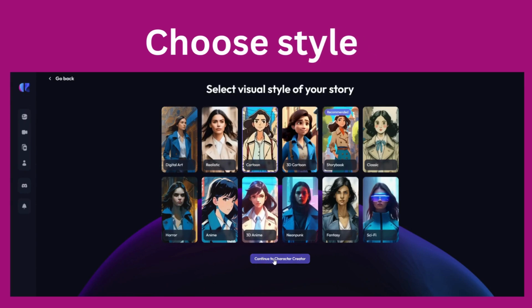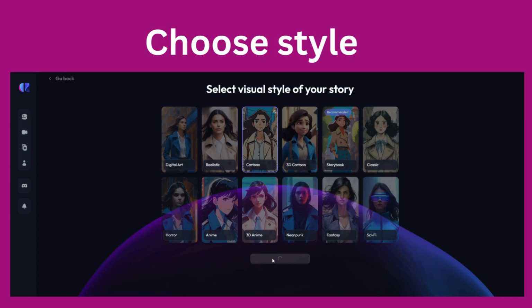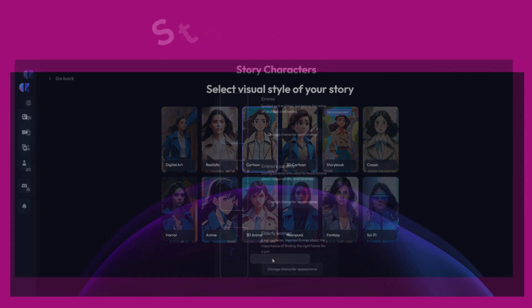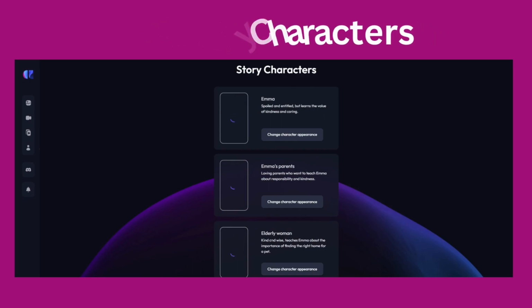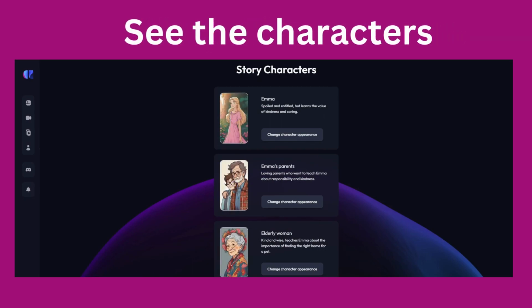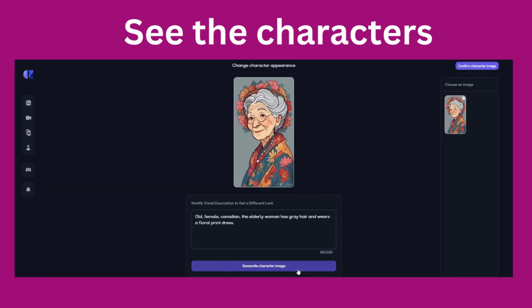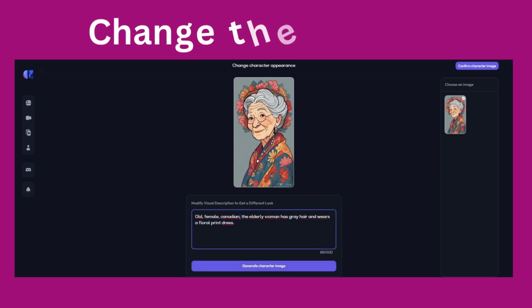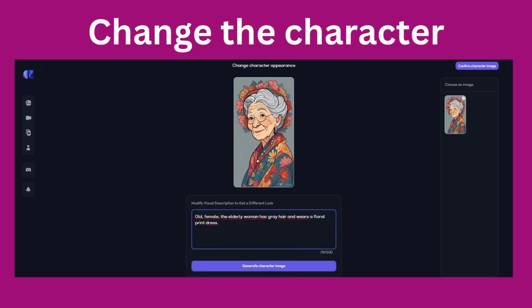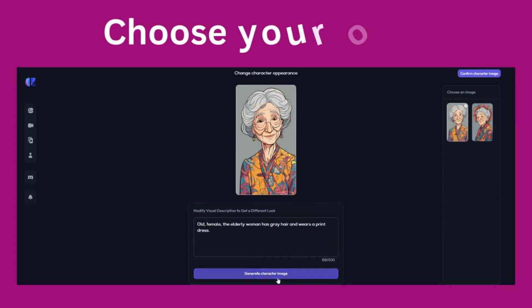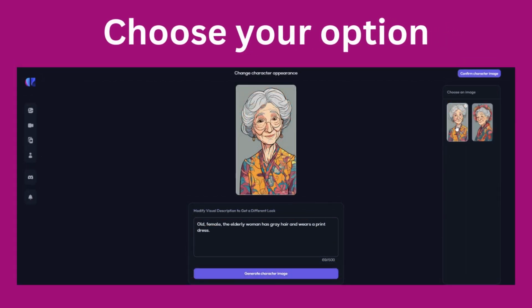Now AI presents suggestions for the characters. If you like them, fine. If not, just ask it to change them. When you're happy, just click on continue.